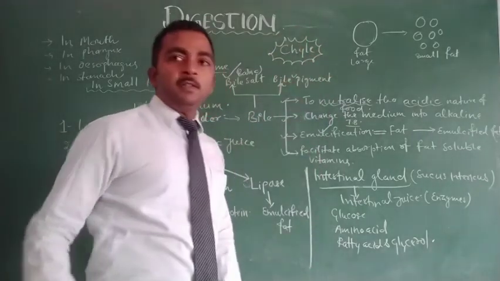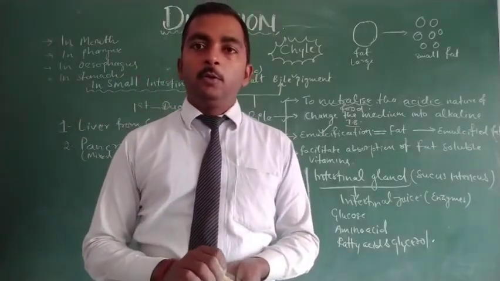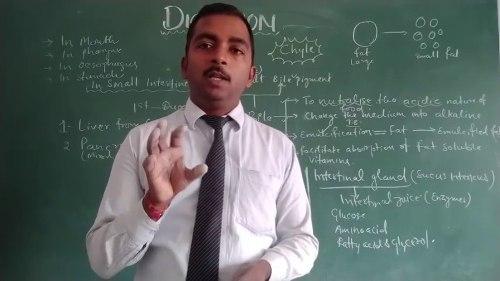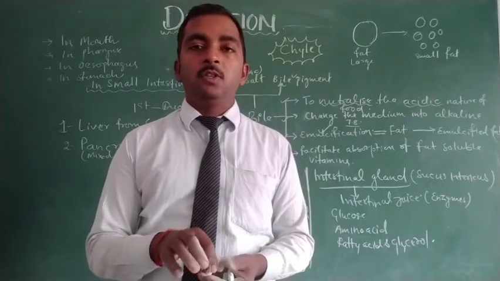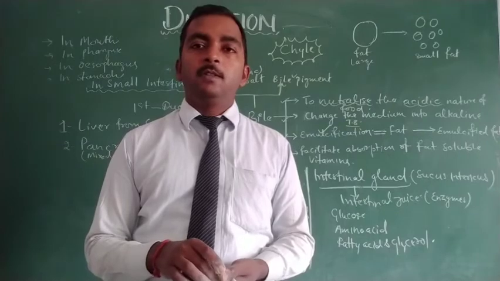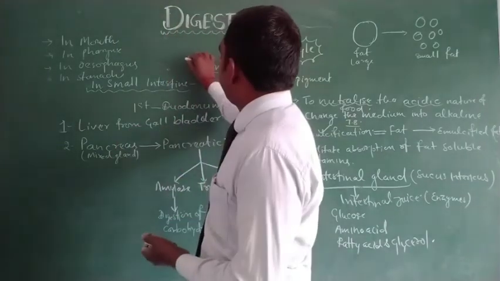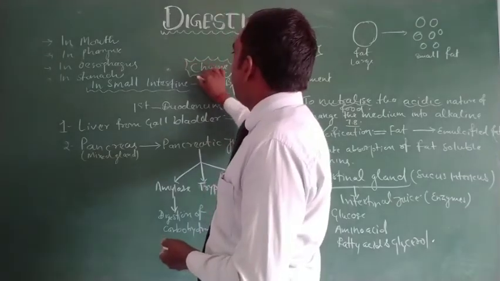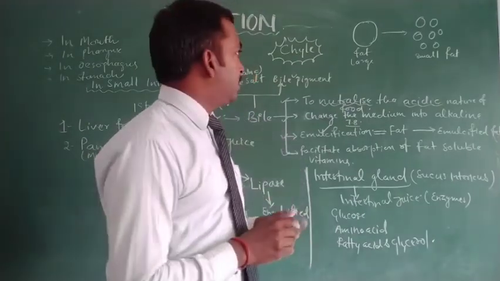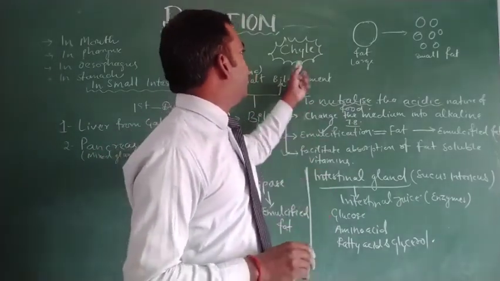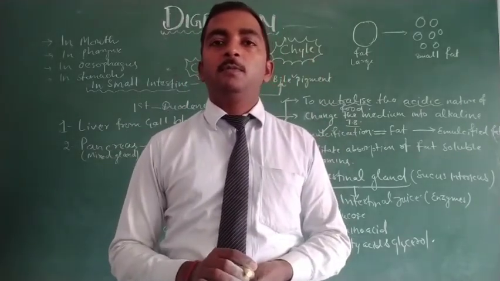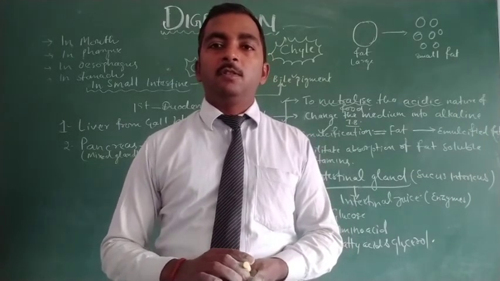So we have discussed the three forms of food during the process of digestion. The first form we have discussed is the bolus, the ball-like structure produced in mouth. And the second structure which we have discussed is the chyme, and chyme is the partially digested food in stomach, while the completely digested food in small intestine is known as chyle. So these are the three forms of food that change during the process of digestion.